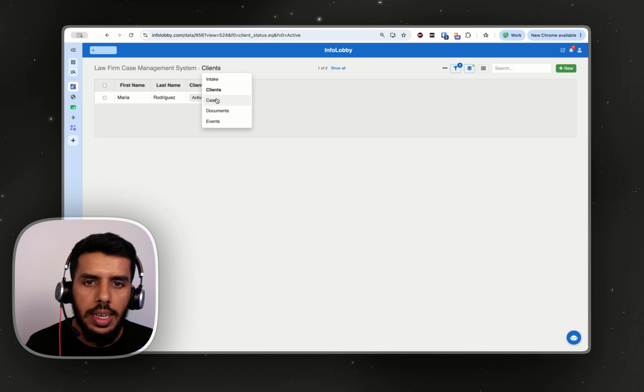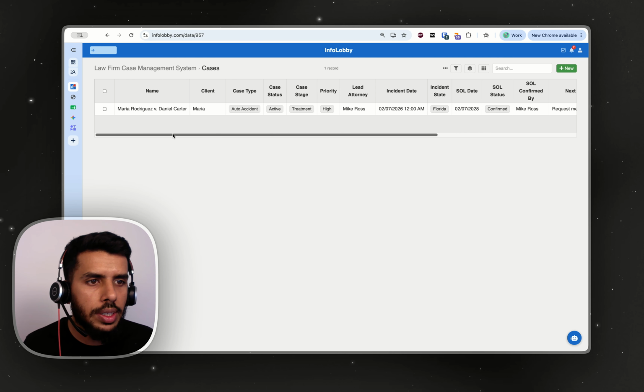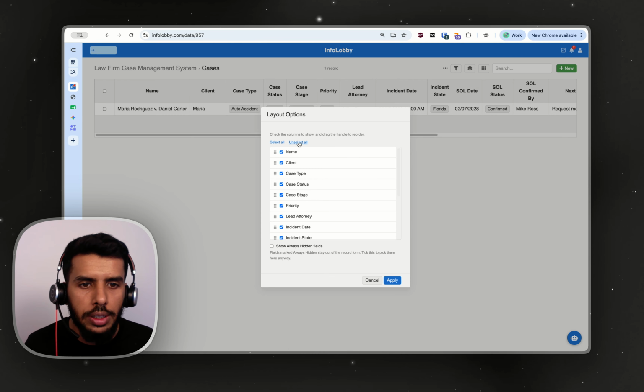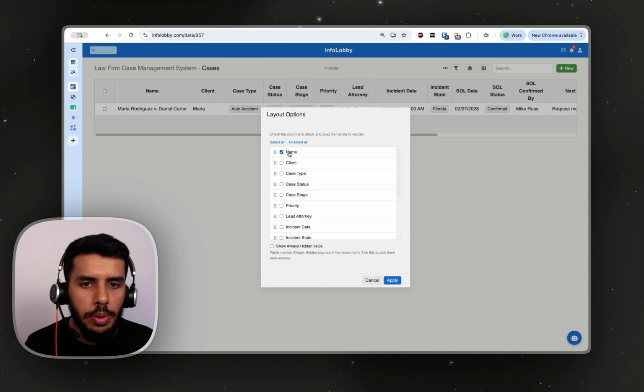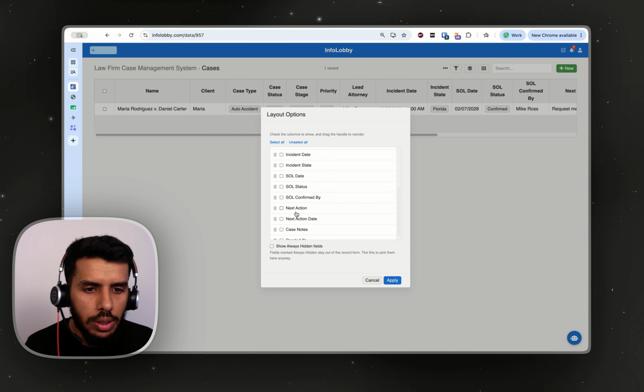Now let's go to the cases table. Now once again, we don't need all this information. Let's go ahead and minimize what we are going to see. So I'm going to go into the layout option, uncheck all. I need the name of the case, I need the client, I need the type, I need the status, I need the stage, priority, lead attorney, and all this other information is not required.